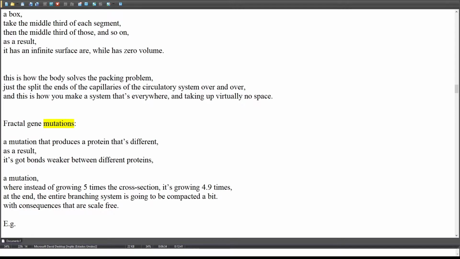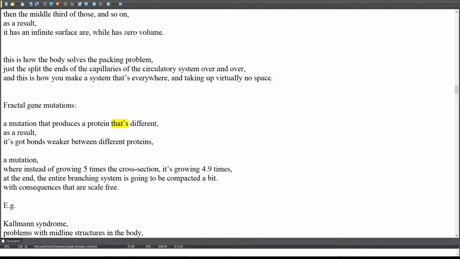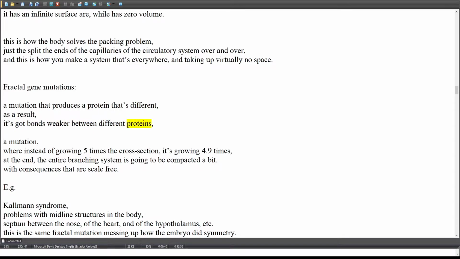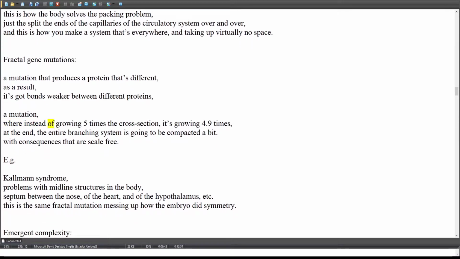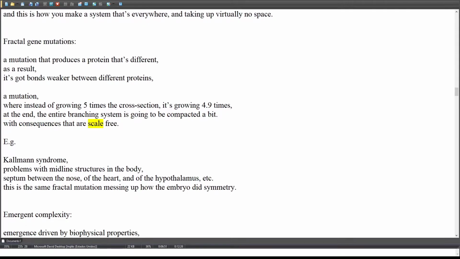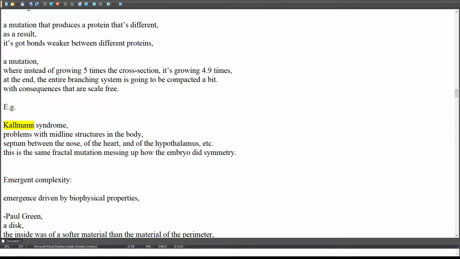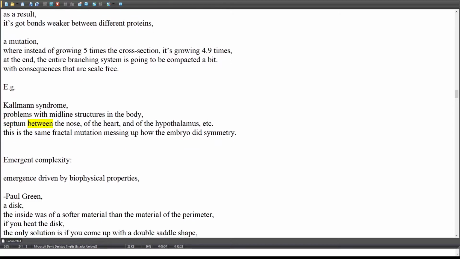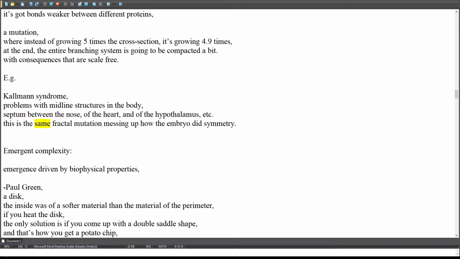Fractal gene mutations. A mutation that produces a protein that's different. As a result, it's got weaker bonds between different proteins. A mutation where, instead of growing 5 times the cross-section, it's growing 4.9 times. At the end, the entire branching system is going to be compacted a bit, with consequences that are scale-free. E.g., Kallmann syndrome. Problems with midline structures in the body. Septum between the nose, of the heart, and of the hypothalamus, etc. This is the same fractal mutation messing up how the embryo did symmetry.